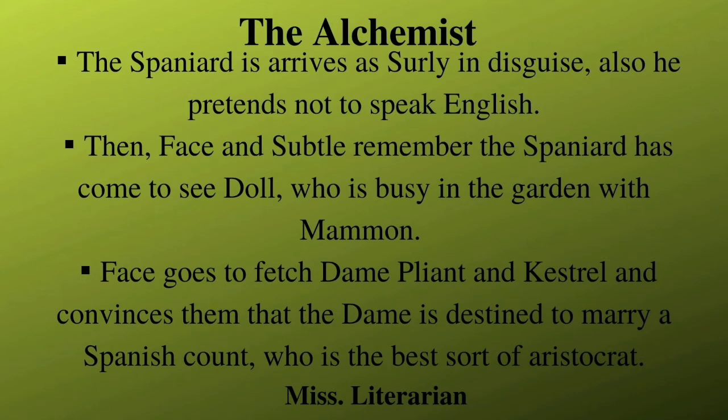Then sometime later, Face and Subtle remember that the Spaniard has come to see Dol Common, who is busy in the garden with Mammon. They begin to panic, but Face suggests that they introduce the Spaniard to Dame Pliant, but Subtle hesitates, wanting Dame Pliant for himself. Later, Subtle also agrees to introduce the Spaniard to Dame Pliant.